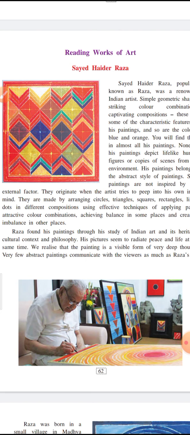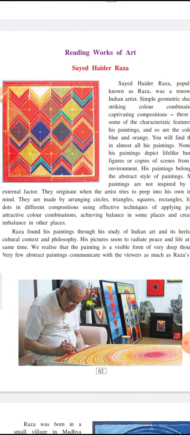And the more interesting feature other than this is that generally in these types of paintings most attractive color combinations are used. Also in these paintings, somewhere the artist tries to create balance and somewhere he tries to create imbalance.